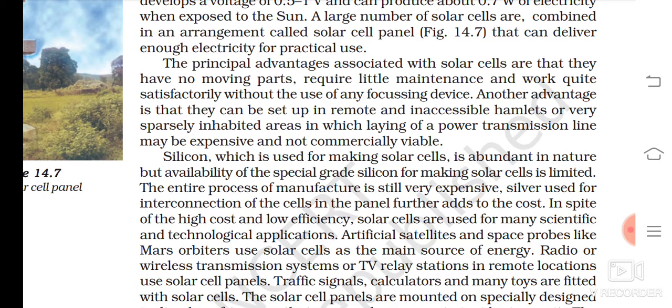Another advantage is that they can be set up in remote and inaccessible hamlets of very sparsely inhabited areas in which laying of a power transmission line may be expensive and not commercially viable.